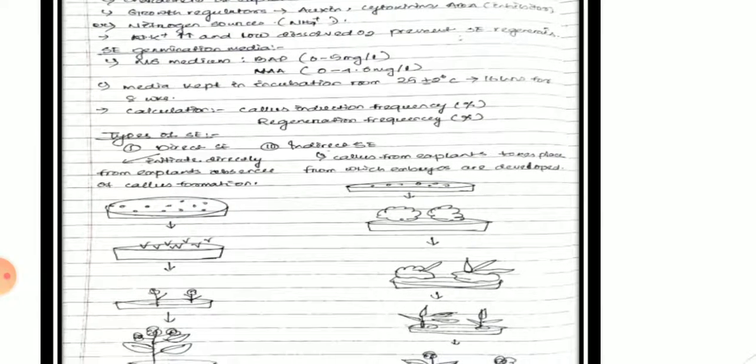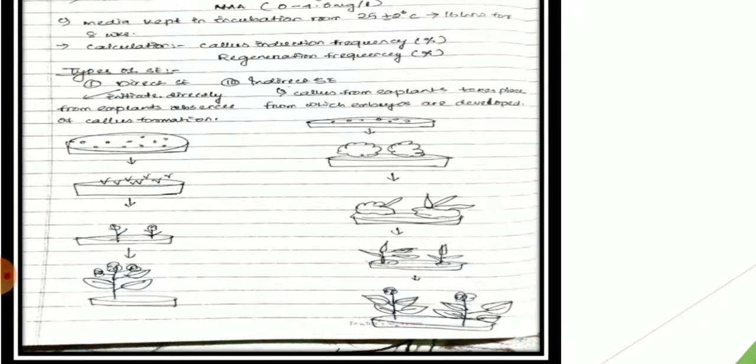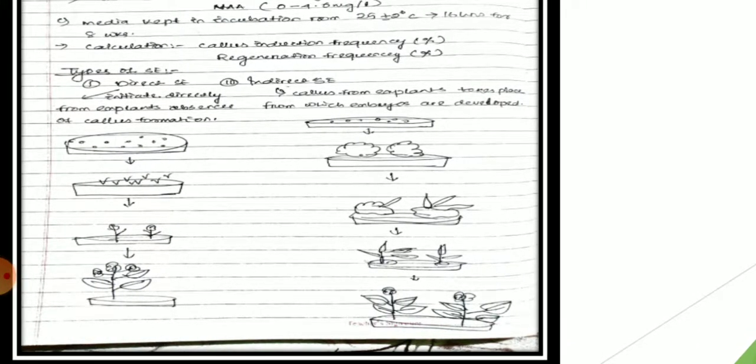Then we come to the types of somatic embryogenesis. What are the different types? It is broadly classified into two types: one is direct somatic embryogenesis, another is indirect somatic embryogenesis. What actually occurs in direct somatic embryogenesis?